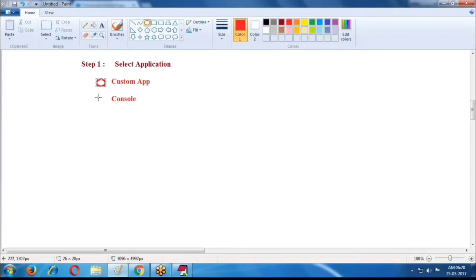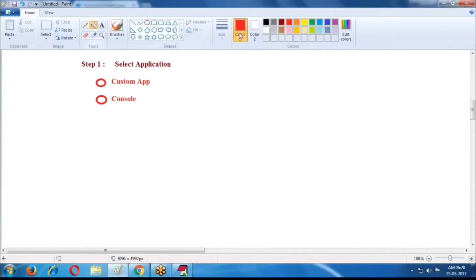One is a custom application, one more is a console application.